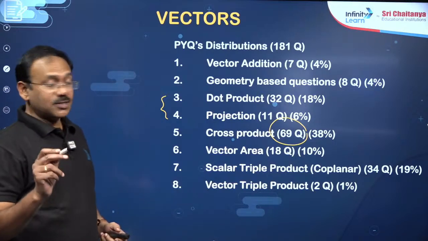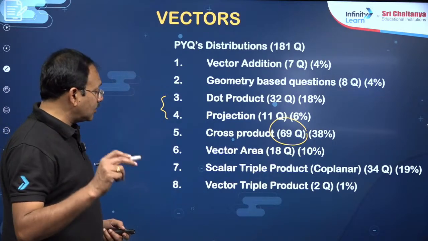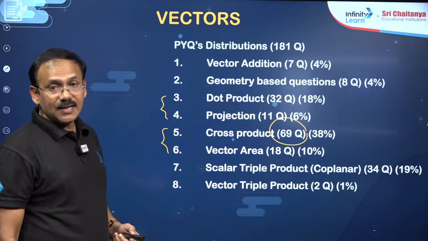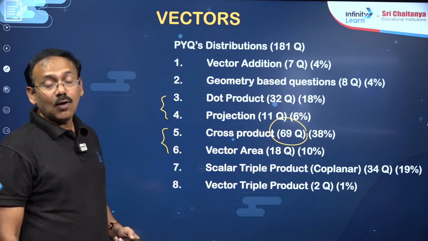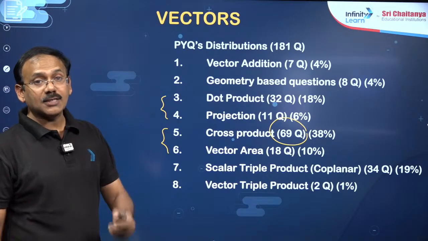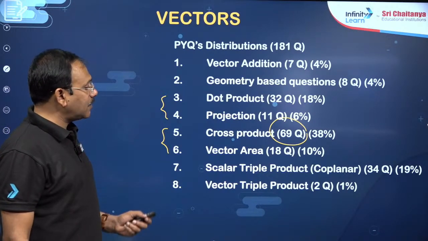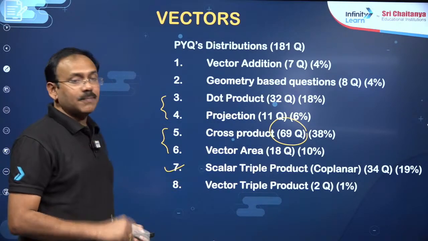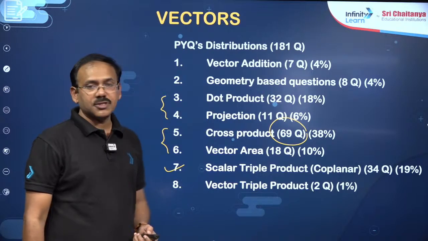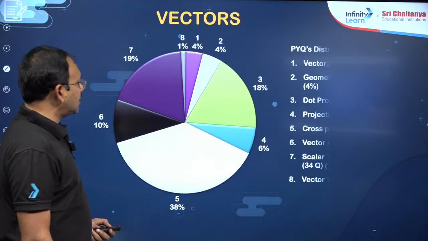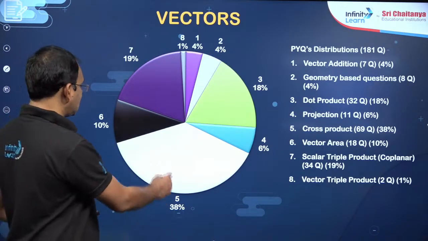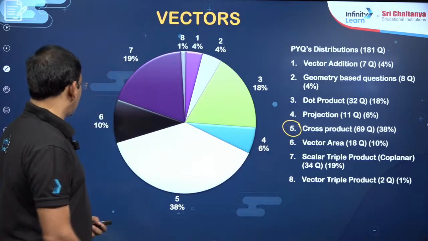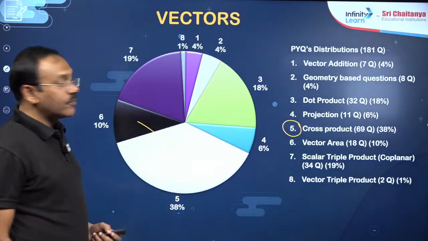So cross product questions are very important. Even vector area comes under cross product itself. So we can say 80 questions are from cross product alone. Then scalar triple product is also very important, where we got 34 questions, and vector triple product only 2 questions. Out of all, the lion's share is taken by cross product and vector area, these two together.